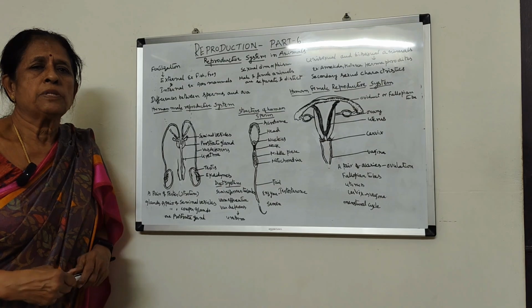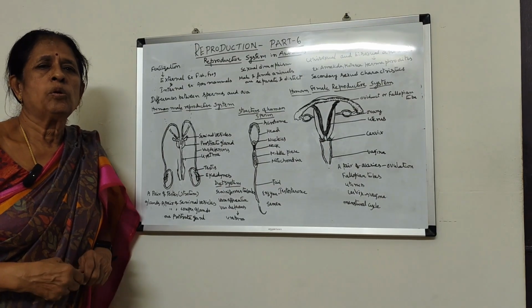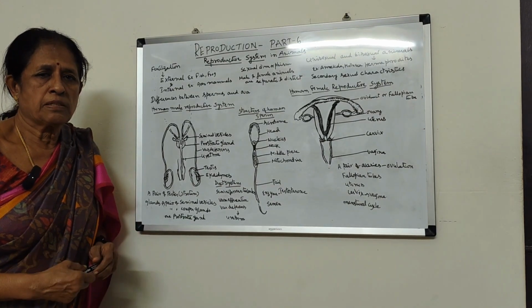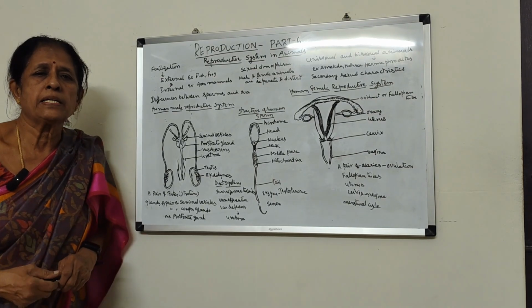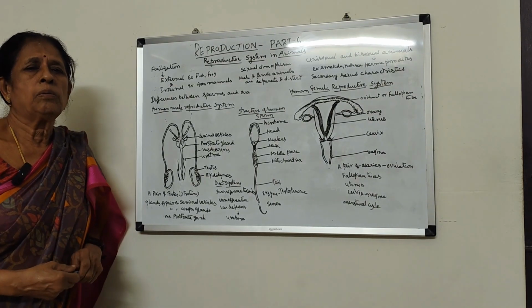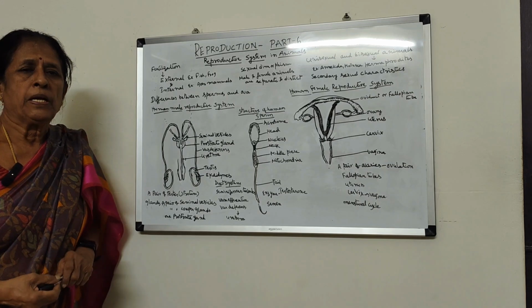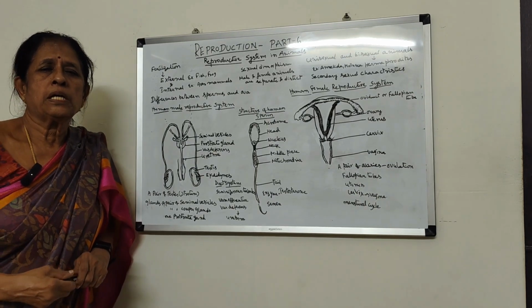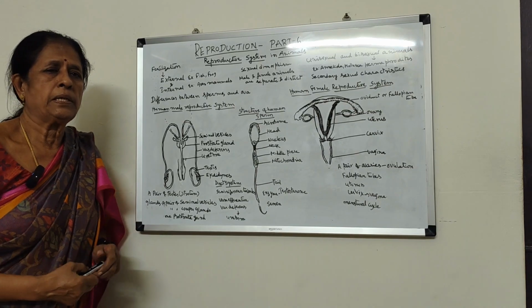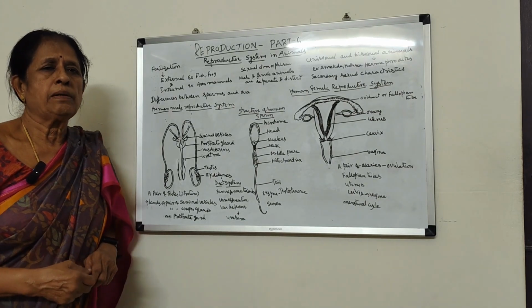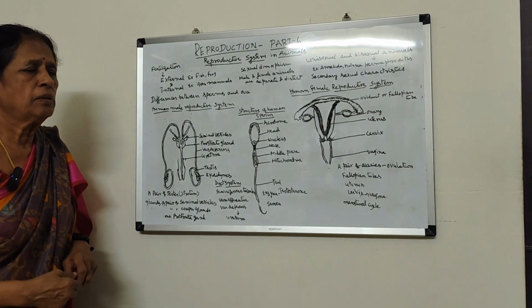And sperms are smaller in size, ova are larger in size, and sperms are motile. Motile means they exhibit movement, and ova are non-motile. And sperms do not contain any reserve food material, but ova contain some reserve food material. So these are the main differences between sperms and ova.